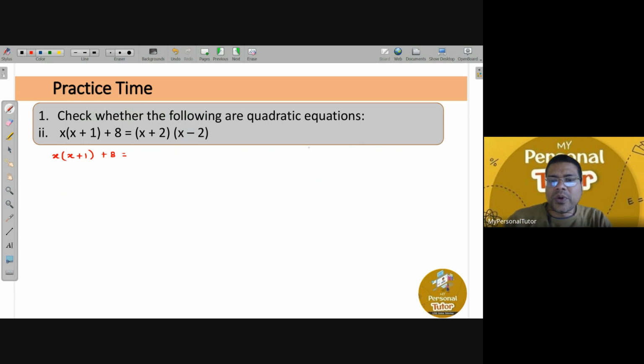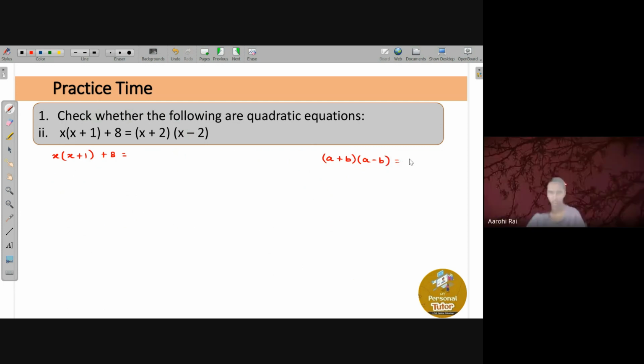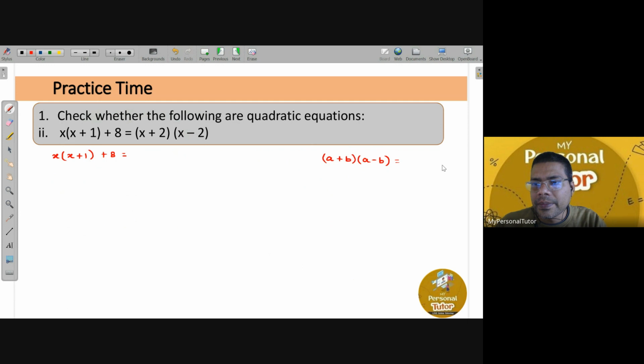Okay, one more important formula. Arohi, you tell me, have you studied this formula? A plus b multiplied by a minus b. Yes, sir. What is the formula? Tell me, Arohi. A square minus B square. Very good. A plus B into A minus B is nothing but A square minus B square. So using the same formula, it is of the form A plus B into A minus B, that is nothing but A square minus B square, right?